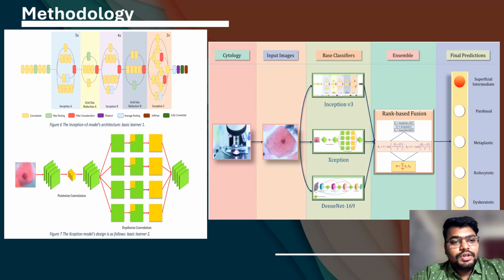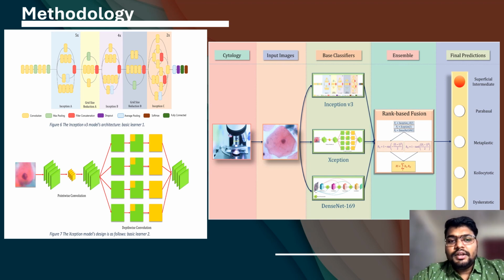So on the screen we can see two images. The first one says that through the Inception V3 model architecture, we are trying to create a base learner, and we are providing the input parameters, and at the end we are trying to get the output. So we can see 5x, 4x and 2x formulation we have selected. And coming to the next, the Xception model design for base learner 2. This is the Xception model that we have used, and within that pointwise convolution is used.